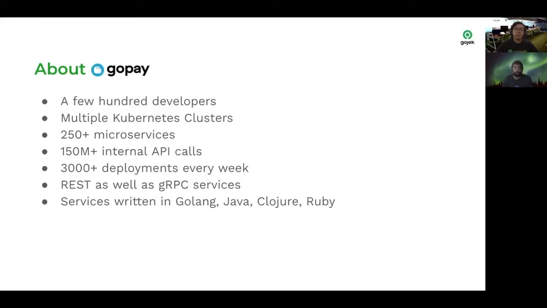In GoPay, we have multiple Kubernetes clusters, more than 250 microservices, 3,000 deployments every week, and 150 million API calls. We have both REST and gRPC services, written in Golang, Java, Clojure, and Ruby.